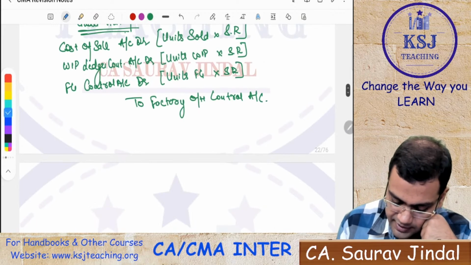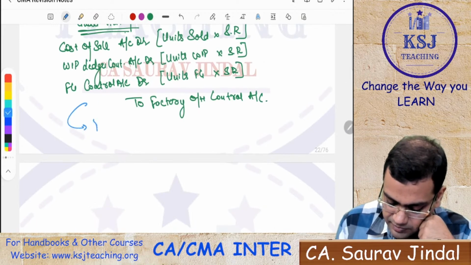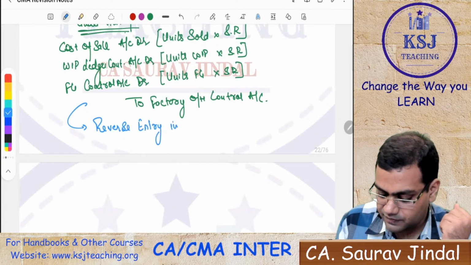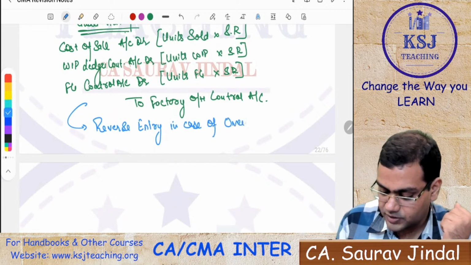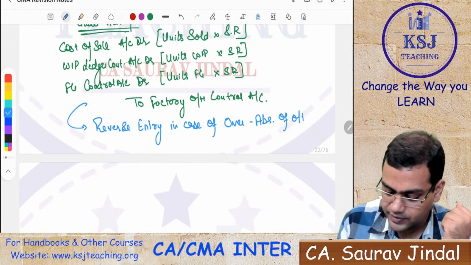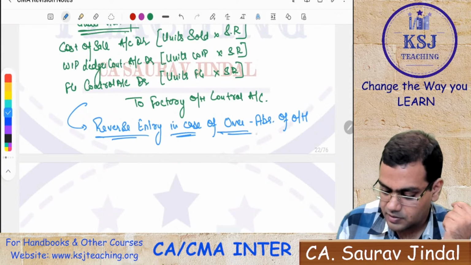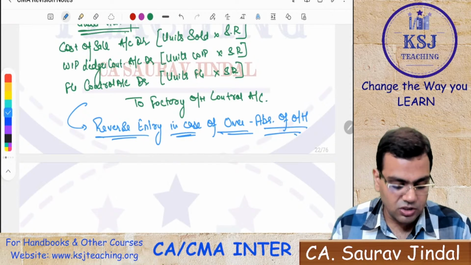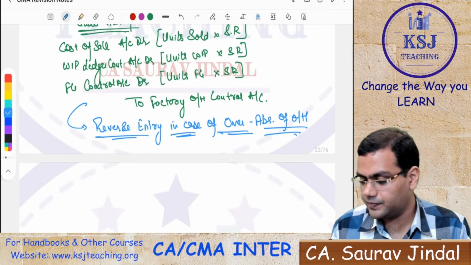So here I can say the reverse entry in case of over absorption of overheads. Any doubts? So with this, the revision of overheads is done.